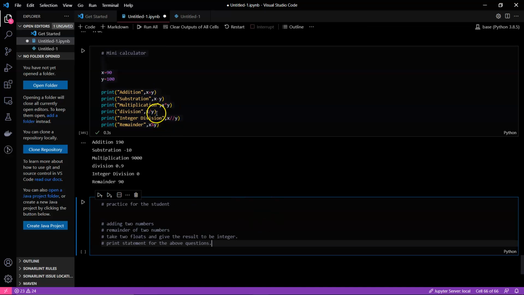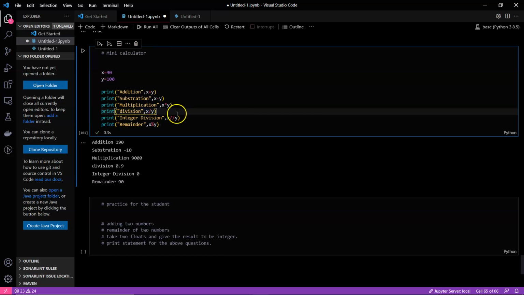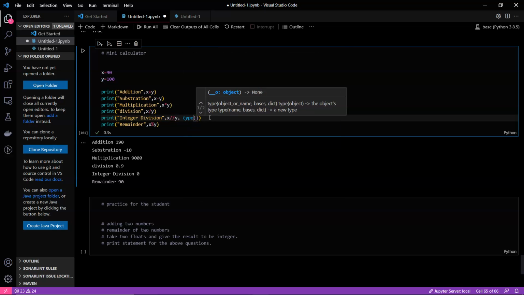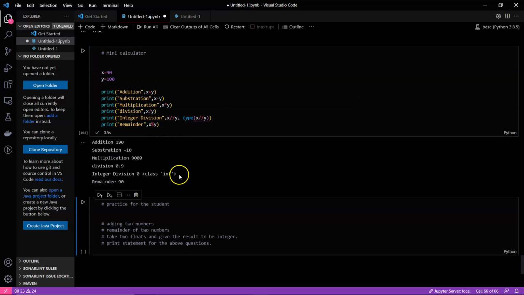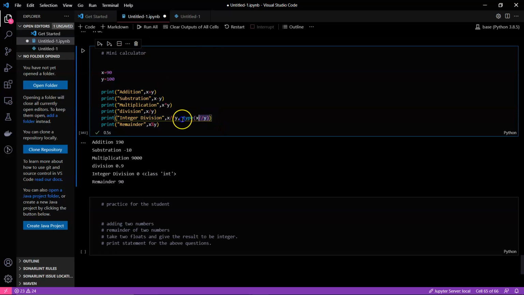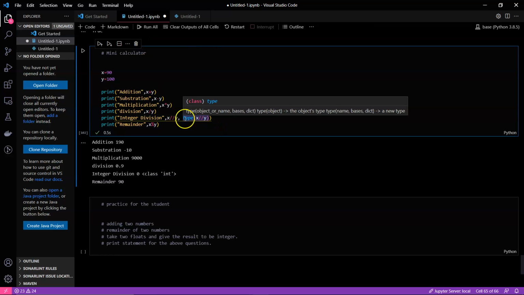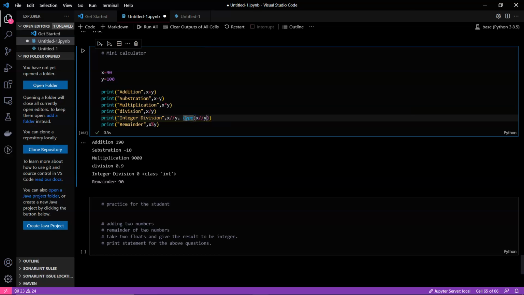So you might think, does this integer division really give us the integer value? Let's check it. See, you can always check what your result is. That's why we have this type(x, y) function.